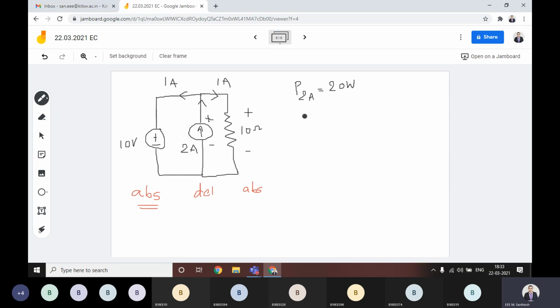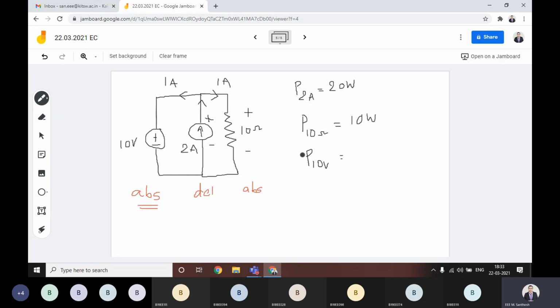What is the power absorbed by this resistor? 10 watts, obviously.